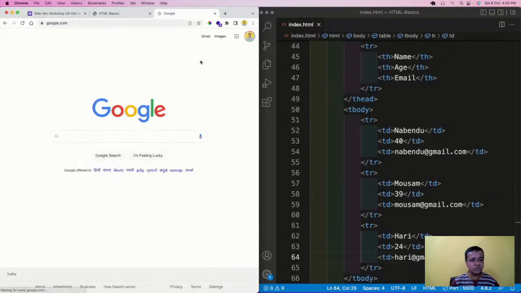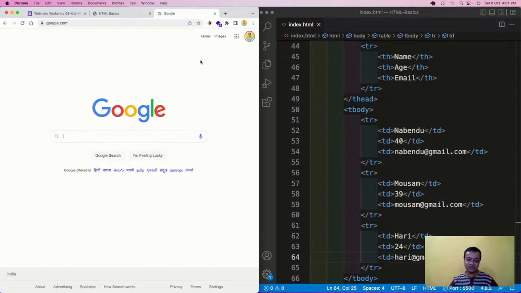In fact, our favorite site google.com, you might see that this UI is so simple. Why is this UI simple? This is the same UI which was there in 1993. Google was one of the first sites on the internet, and their UI has not changed. At that time there was not much fancy CSS, so they had done everything with HTML. That's why the Google site is so simple.